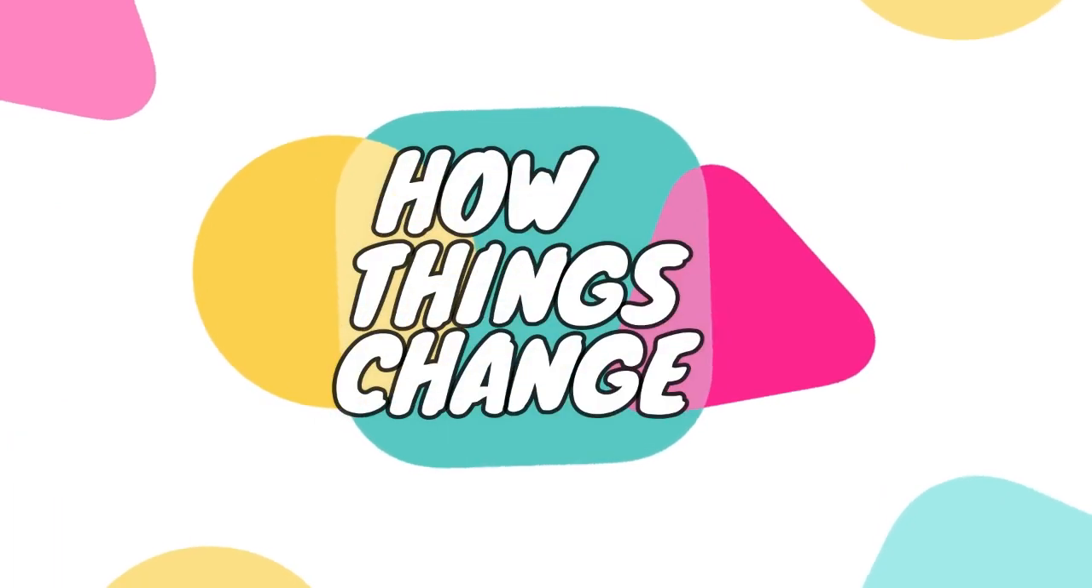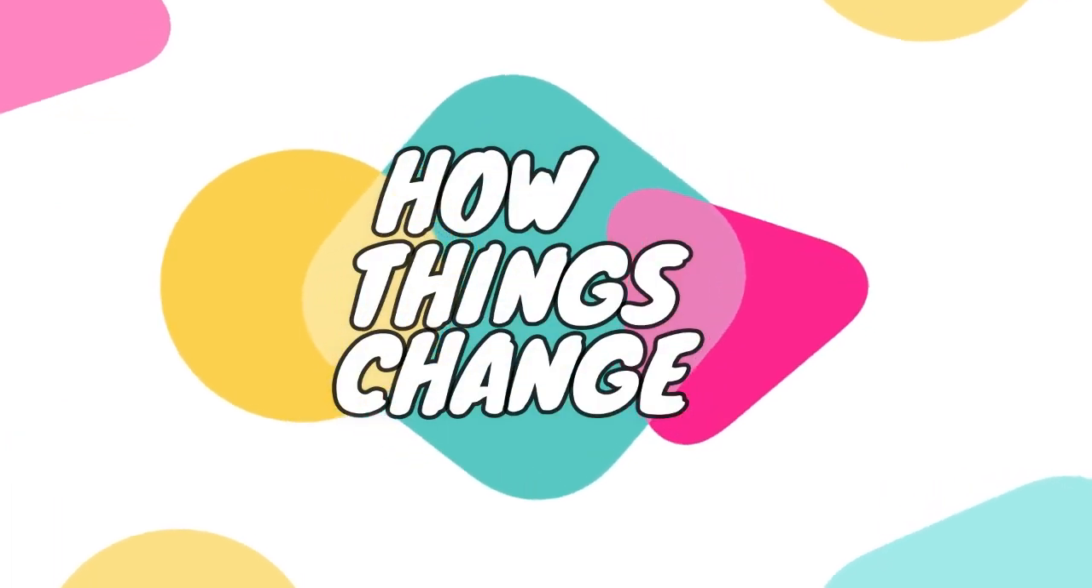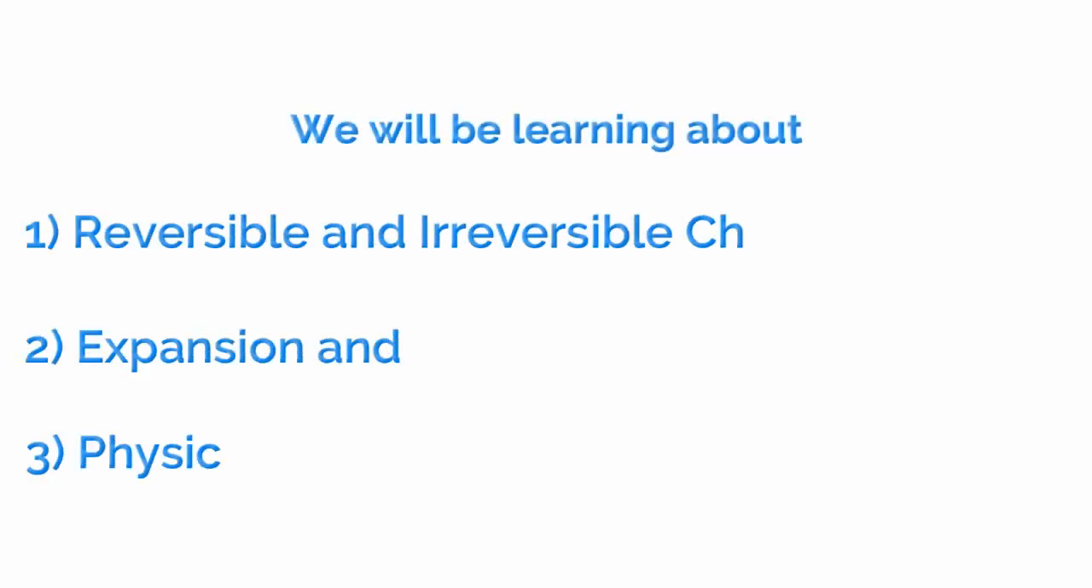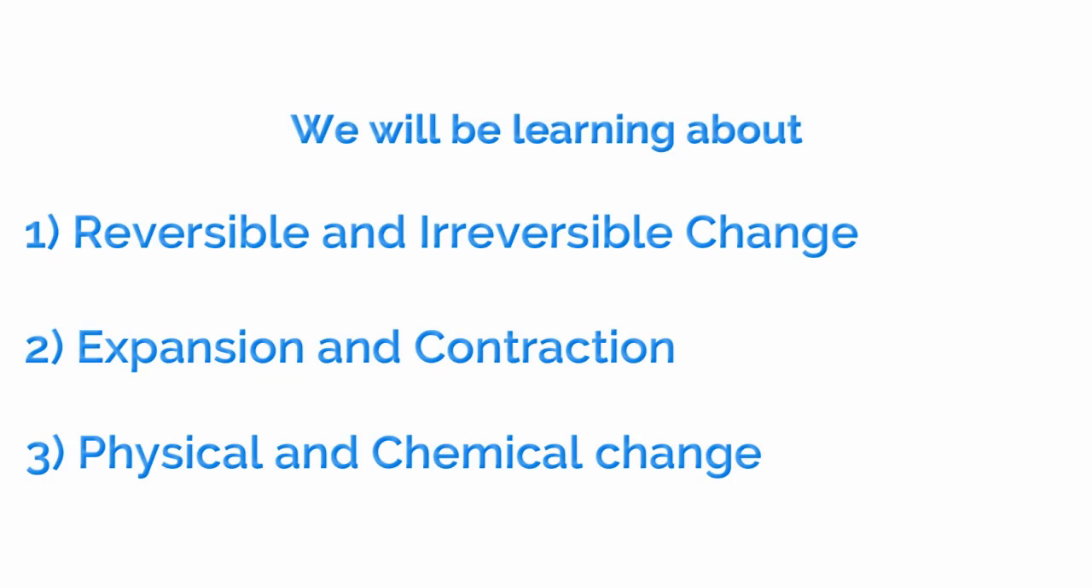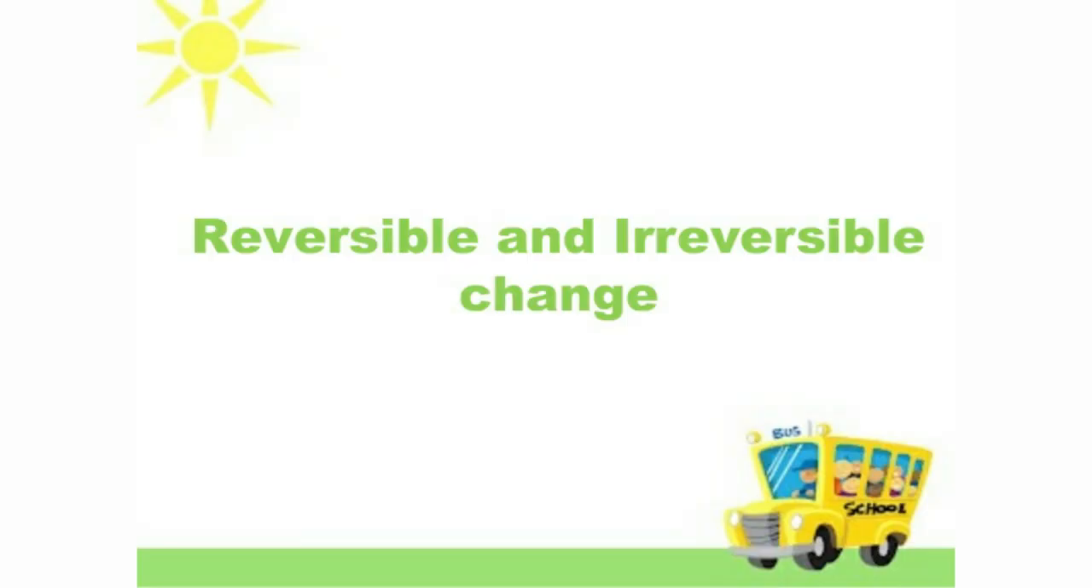Today we are going to learn about how things change. In this, we will be learning mainly about first, reversible change and irreversible change. Second, change due to expansion and contraction. Third, physical change and chemical change. So let's start with the first topic in this chapter, that is reversible and irreversible change.